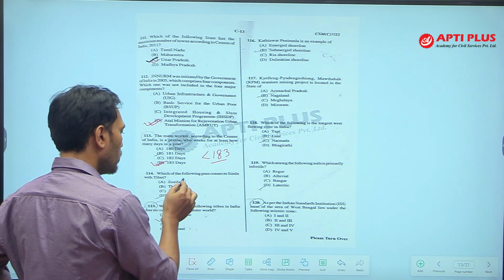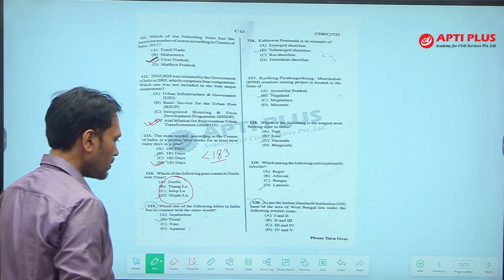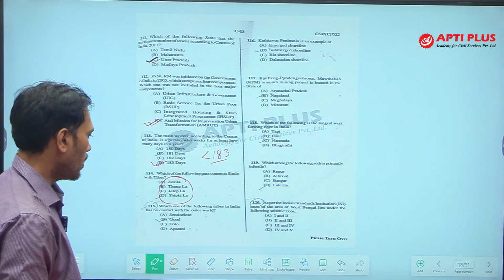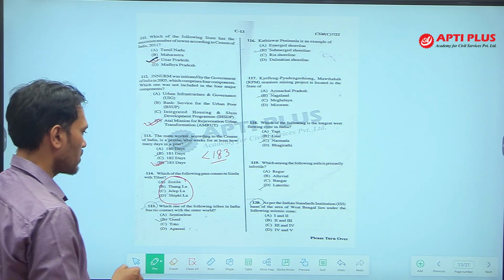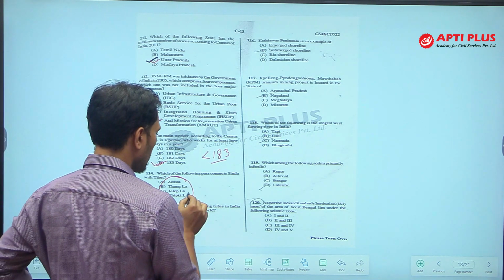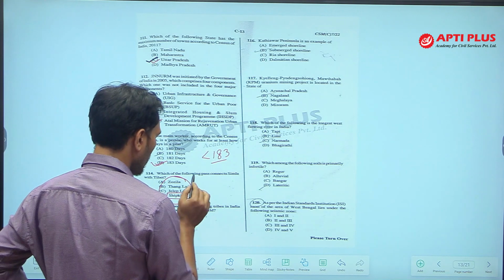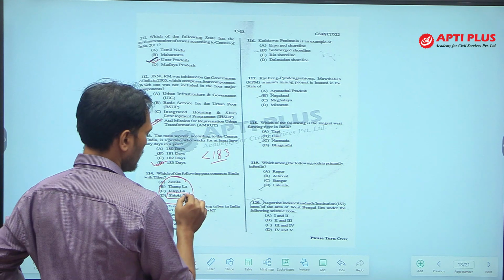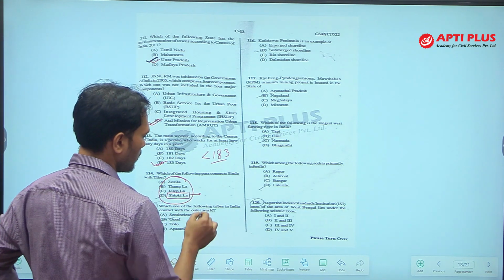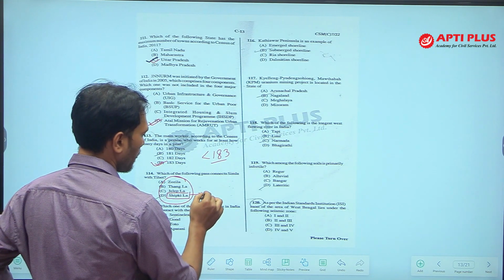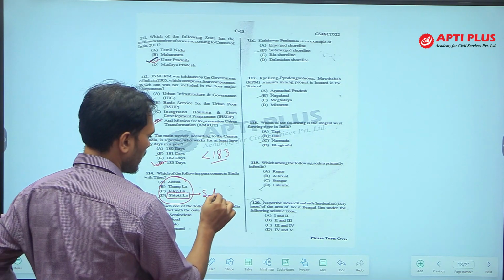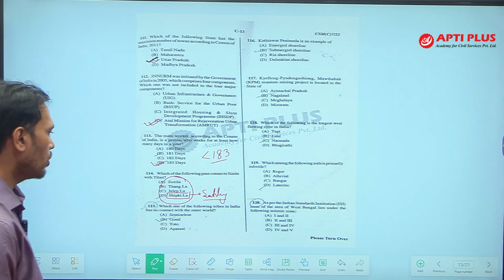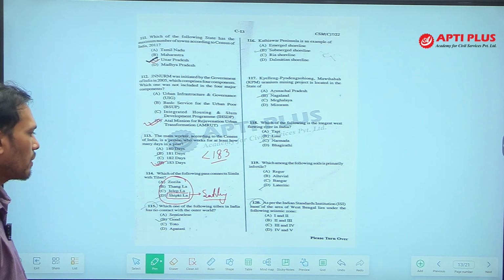If you analyze the options and use the elimination process, Shipkila is the pass through which Satluj river enters India. So, this is the pass which connects Shimla and Tibet.